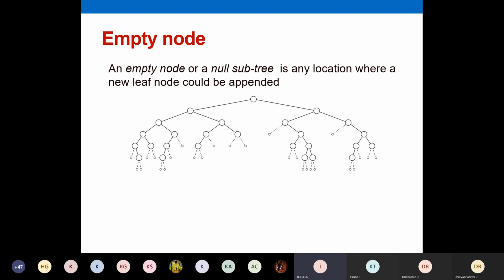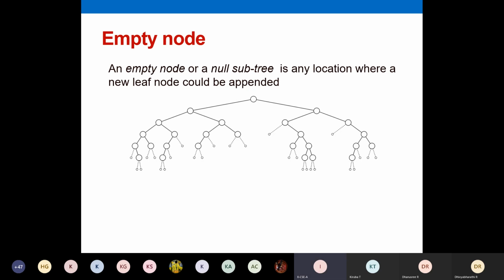So all these are called empty subtrees or empty nodes or null subtrees, so that we can add a new leaf node. Whenever I want to do some insertion, I will go and add new nodes at these empty nodes. Okay. By now you just know this term. This is not a most frequently used term, but you should know what an empty node is. An empty node is the place below the last leaf node where we are going to do some insertions.